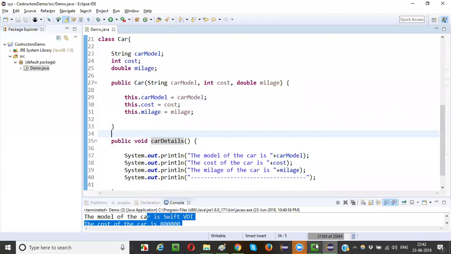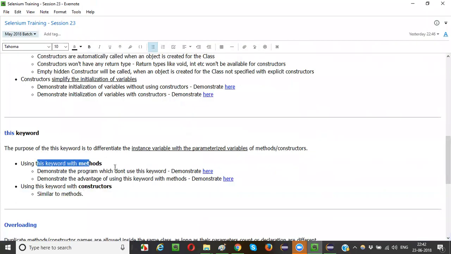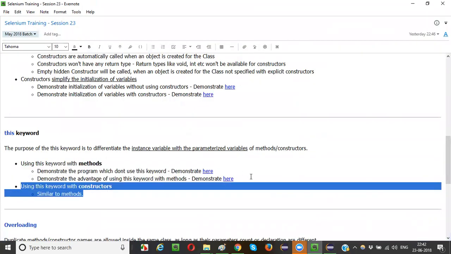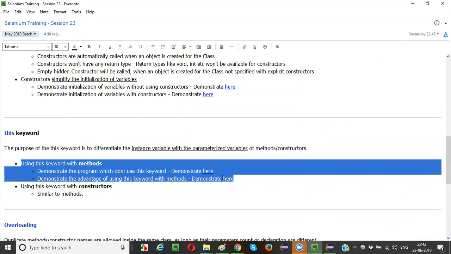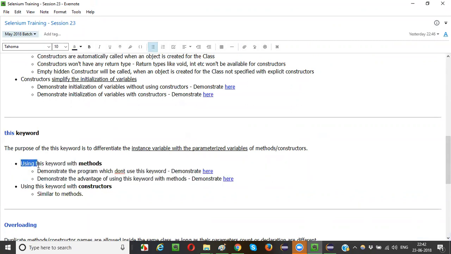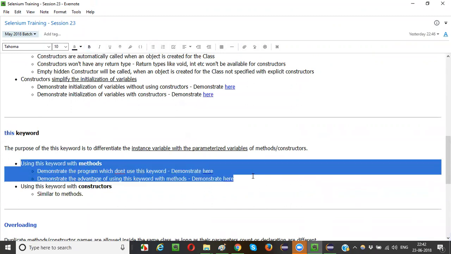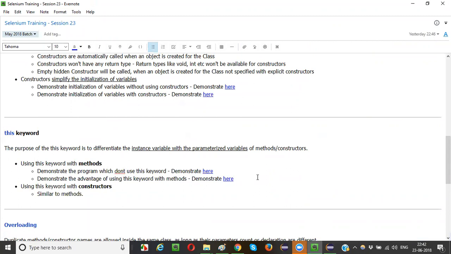So take that as an assignment, guys. Whatever I showed you as part of the constructors, here in the notes you already have the examples. Without looking at this example program, just try to implement this keyword with the methods. That's the assignment for you guys.